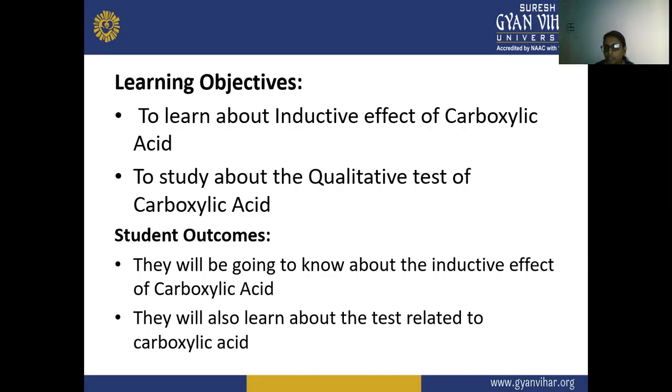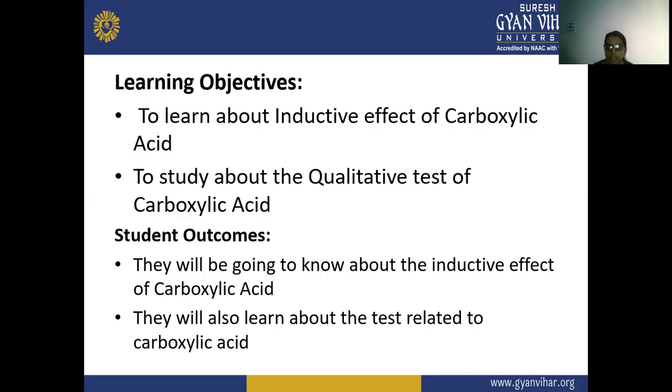Firstly, we will discuss what the inductive effect is and how it happens in carboxylic acid, and also we are going to learn about the tests related to carboxylic acid, the qualitative tests or identification tests, which are used to identify the carboxylic acid.